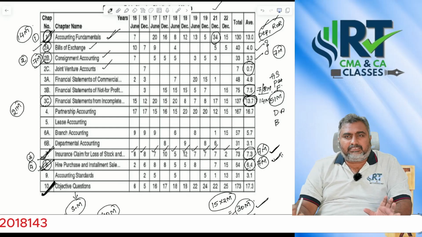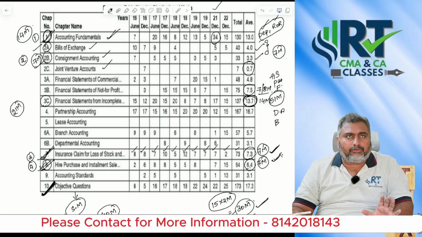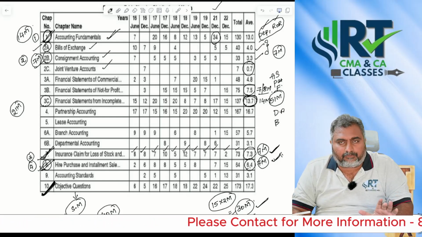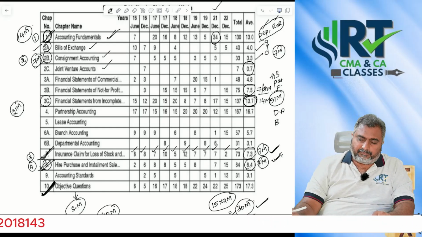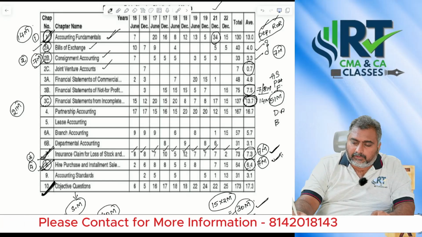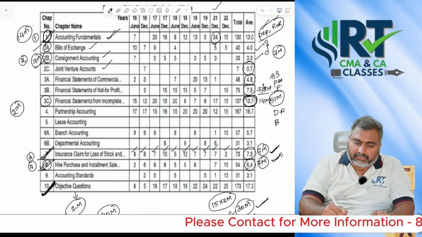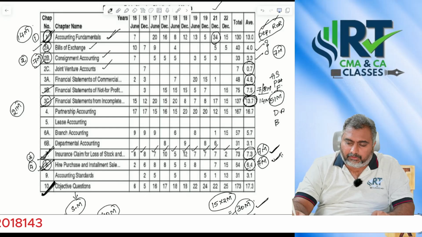If they are asking a 7 marks question, you can also expect one MCQ from that chapter of NPOs in the examination. After you are done with those two chapters, give less priority, compared to NPO and incomplete records, to final accounts.